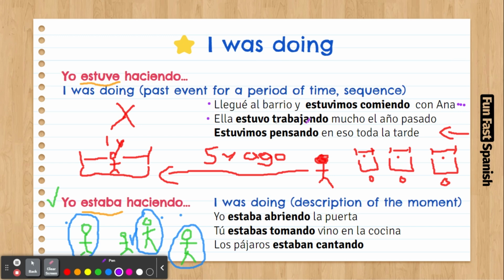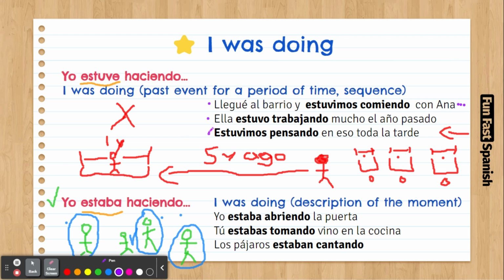Ella estuvo trabajando mucho el año pasado. I'm talking about something that happened last year. Yeah, something that took a period of time. Ella estuvo trabajando. She was working a lot in the last year. That's it. I'm not describing anything here.